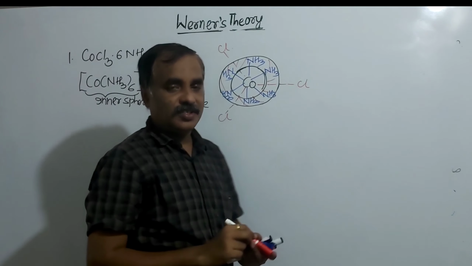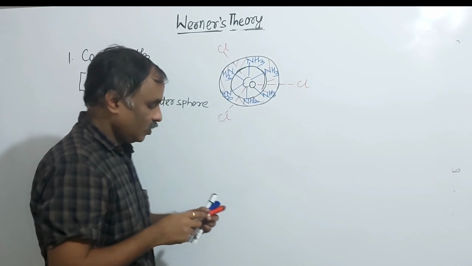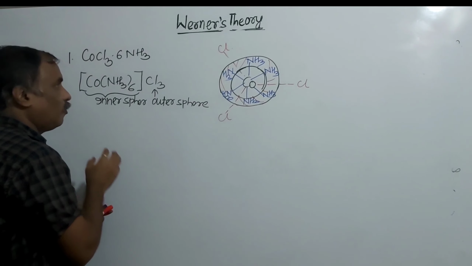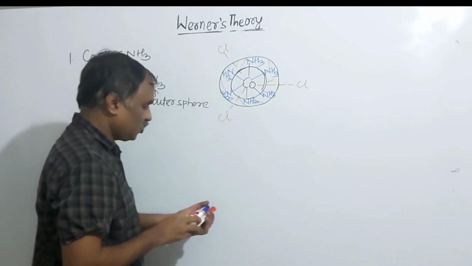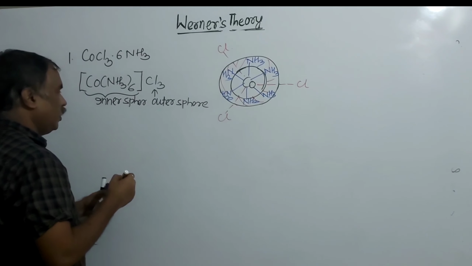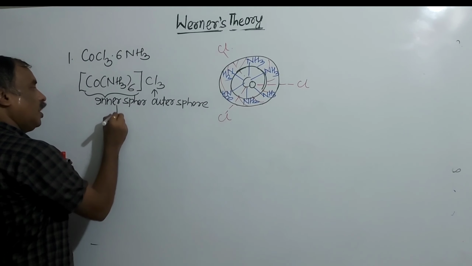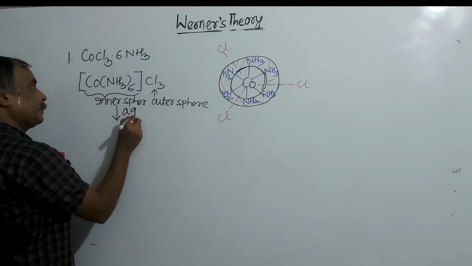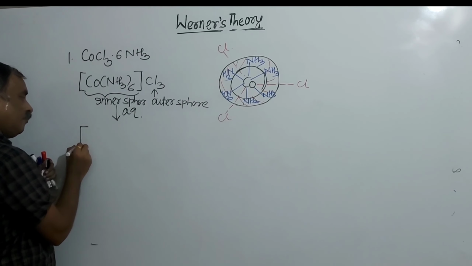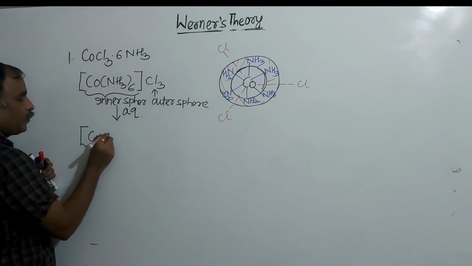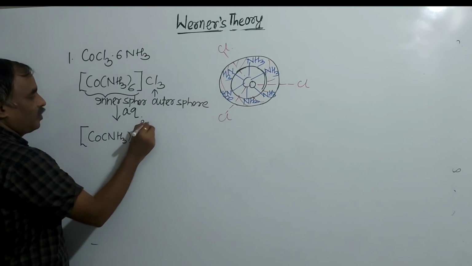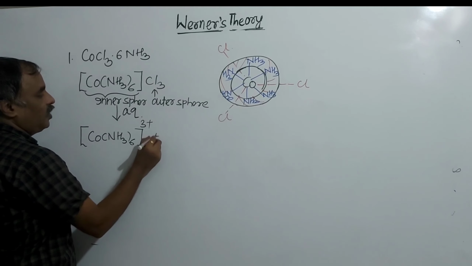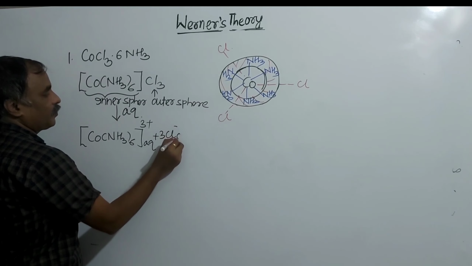How many primary valencies are there? 3 primary valencies. What is the ionization of this? When this complex is taken in aqueous medium, ionization of this complex will take place. Here, formation of 1 mole of cation, and here it is 3 plus, and 3 Cl minus aqueous.